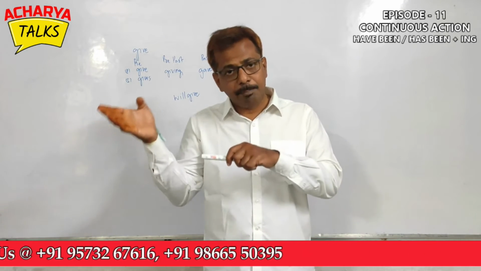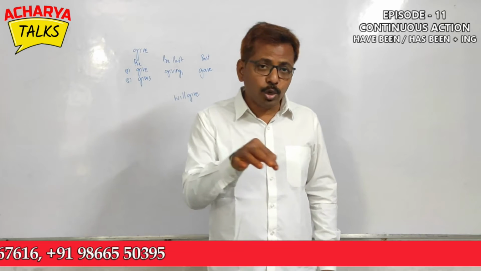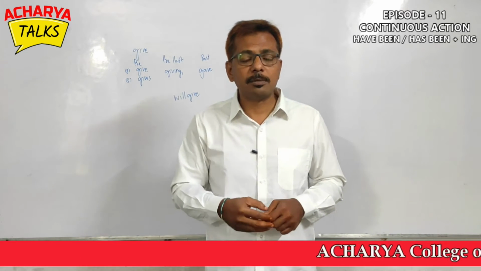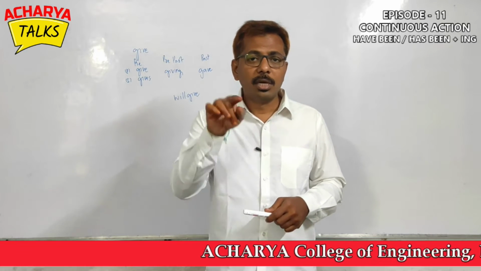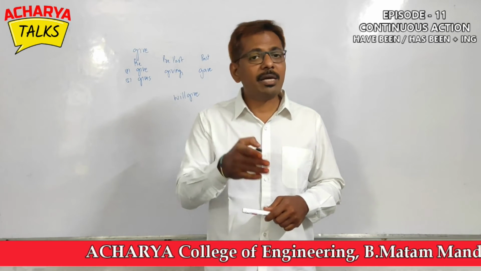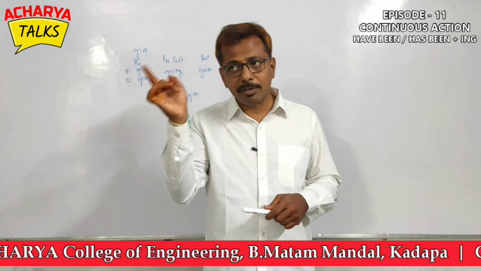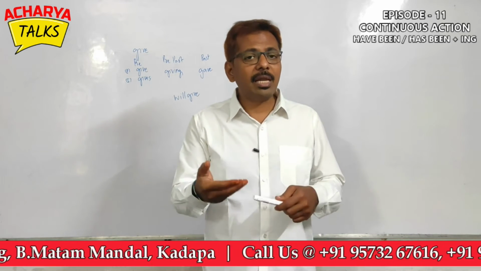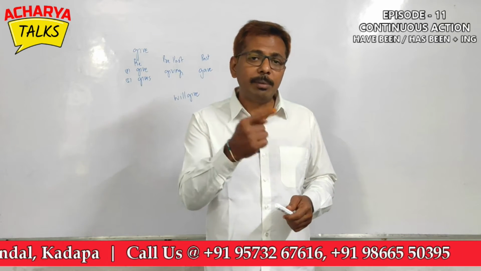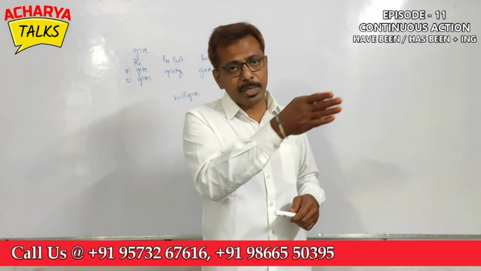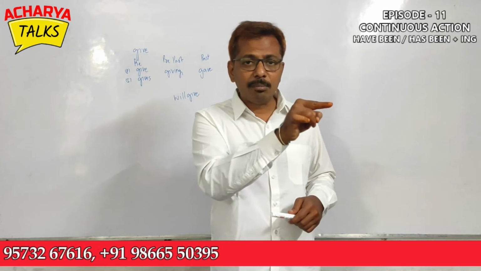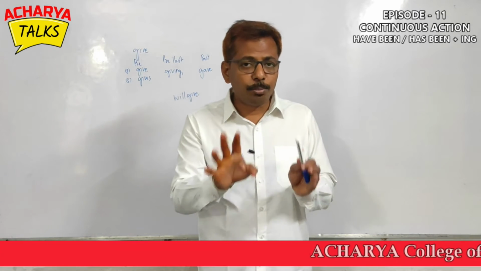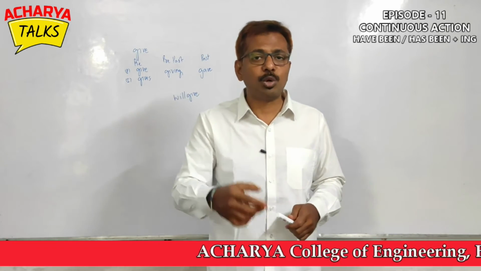For the actions that were happening in the past and which are not going on now, we use was, were plus ing. Was is used for singular subjects and were is used for plural subjects. He was giving milk. They were giving money. So actions that were going on in the past, they are not happening now. You need to remember this. And we created a future expression with the help of will be plus ing, an action that will be happening in the future. So they will be giving milk after 6 o'clock. I hope you understand this. These are the 6 expressions what we have learned.